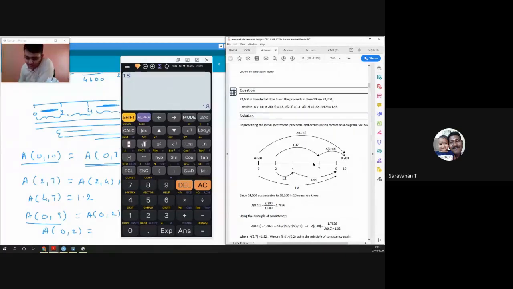But you can see below the CALC, here we have a fraction sign. If you click that, it shows you a fraction, and you can go up and down using your arrow keys. Below we want 2 to 4, that is 1.1, into 4 to 9, which is 1.45.